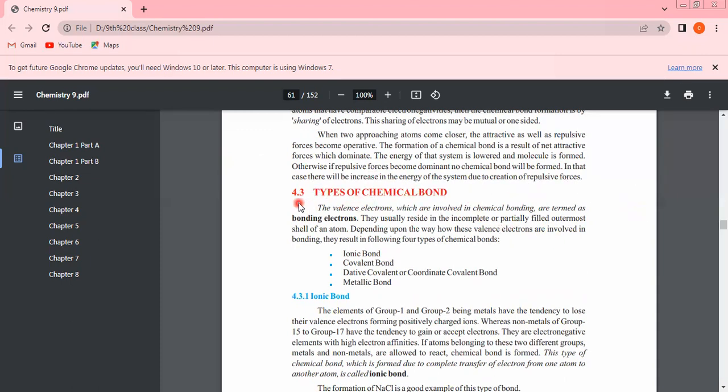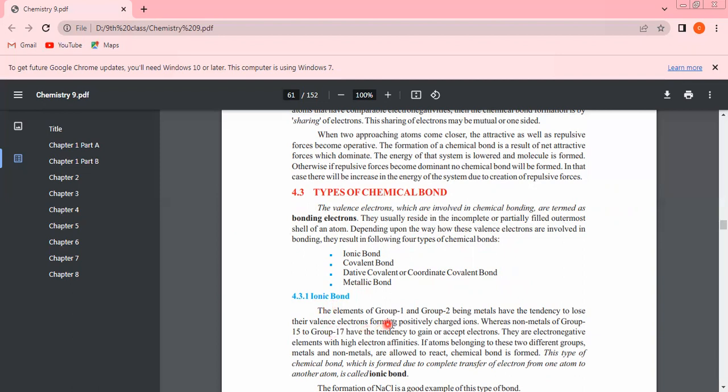Types of chemical bonds. The valence electrons which are involved in chemical bonding are termed bonding electrons. They usually reside in the incomplete or partially filled outermost shell of an atom. Depending upon the way these valence electrons are involved in bonding, they result in the following four types of chemical bonds: ionic bond, covalent bond, dative covalent or coordinate covalent bond, and metallic bond.